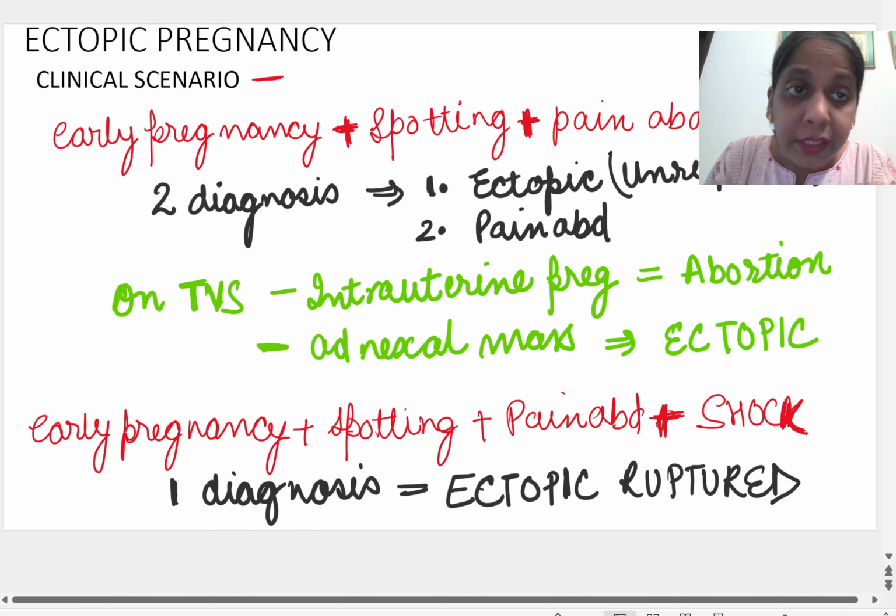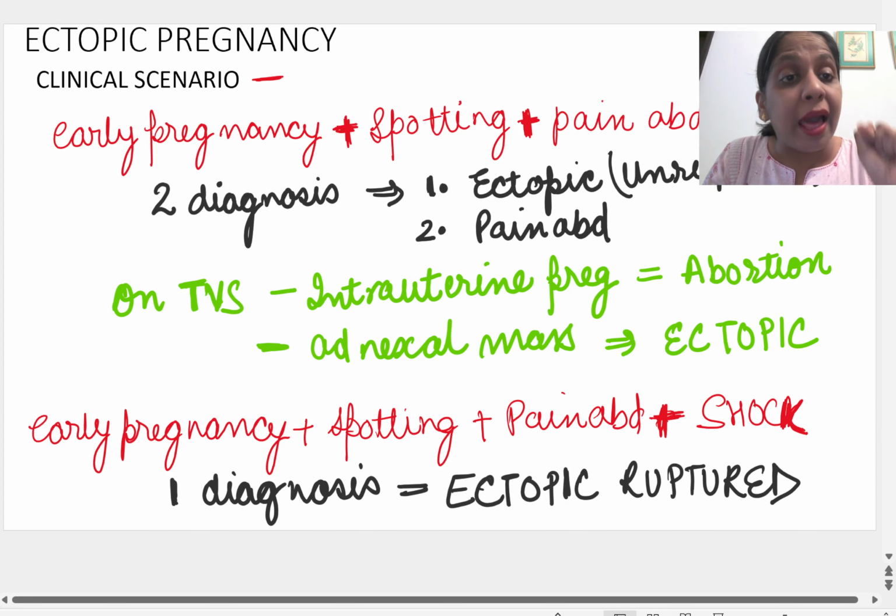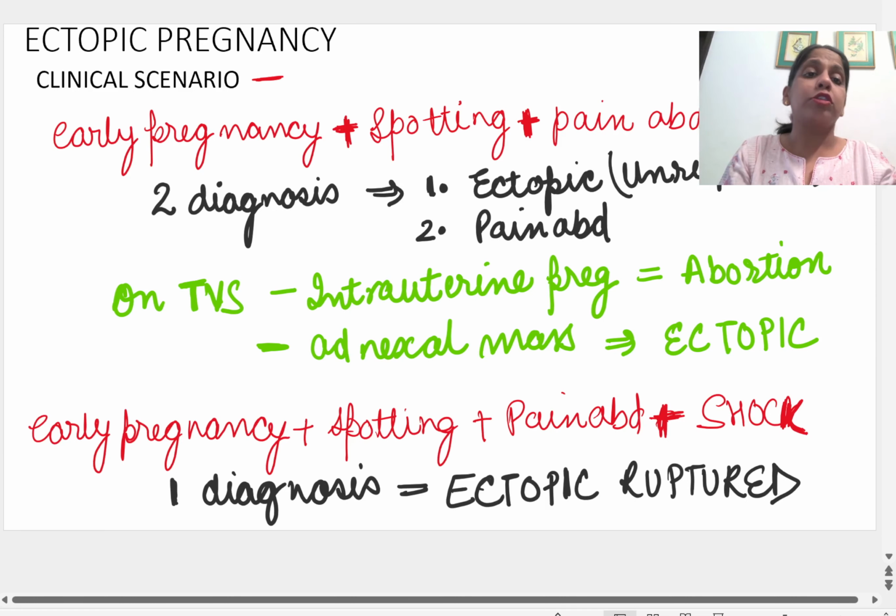My dear students, ruptured ectopic is a life-threatening condition. The tube has ruptured, a lot of blood is being collected, the patient will die if you do not treat. That is why again and again in the exams they ask this clinical scenario: early pregnancy, spotting, pain abdomen, shock.